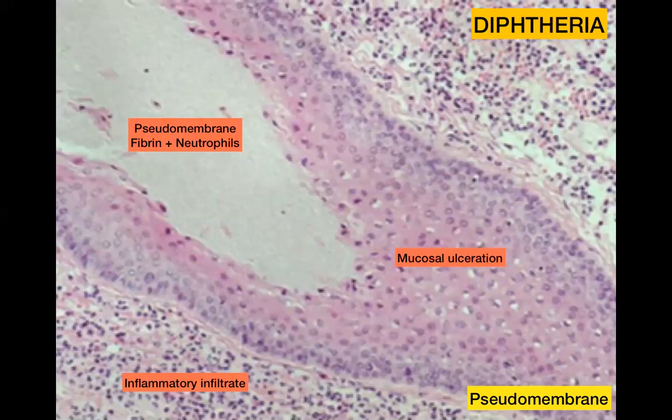I myself have never seen one of these. But from literature, we can understand that the most important term that you need to remember for this lesion is the formation of pseudomembrane. So basically, this is squamous mucosa that you can see here, and I hope that everyone can see the arrow. This squamous mucosa is ulcerated, and there is deposition of this material over here, and this material is fibrin. And you can also see an inflammatory infiltrate. So basically, the pseudomembrane is composed of fibrin, neutrophils, and other inflammatory cells, along with the mucosal ulceration.